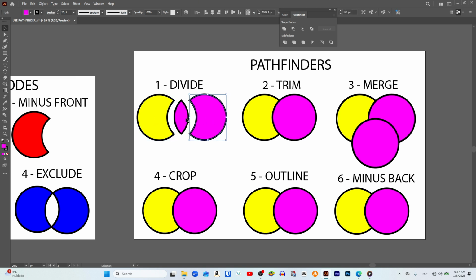As you can see, we have three different shapes, and all three are closed, since they have a stroke around their entire outline. Very important, as you can see, the central part has ended up pink, and this is because the pink circle was on top of the yellow circle.